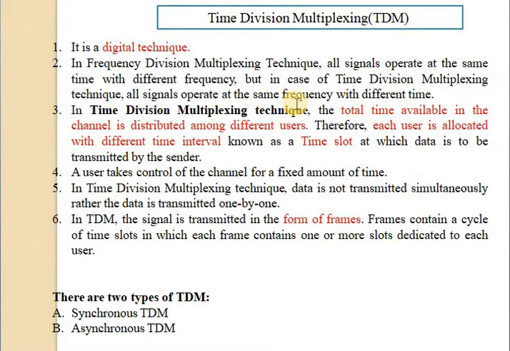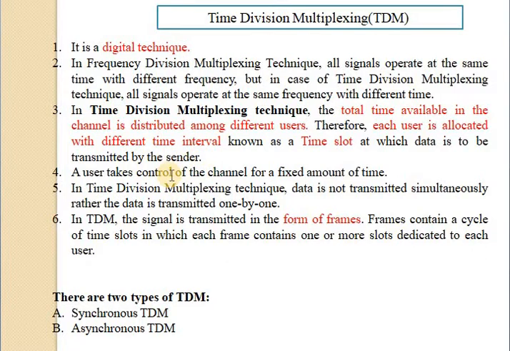Because in time division multiplexing, the total time available in the channel is distributed among different users. Each user is allocated a different time interval known as a time slot, at which data is to be transmitted by the sender.